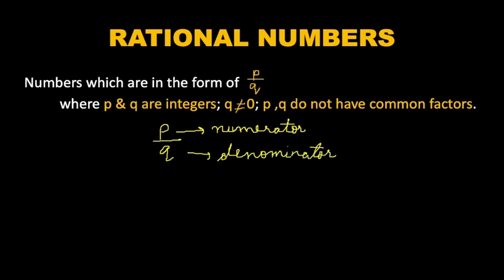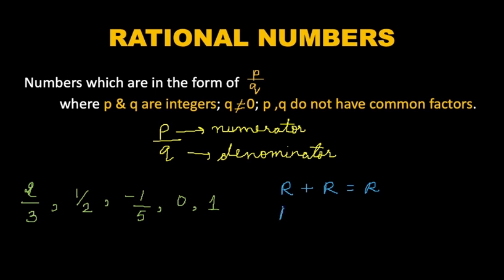Let us understand this topic with the help of a few examples. Rational numbers are like 2 by 3, 1 by 2, minus 1 by 5, 0 by 1. These all are rational numbers. Now let us talk about the operations of rational numbers. A rational number added to a rational number yields a rational number. A rational number subtracted from a rational number yields again a rational number. A rational number multiplied by a rational number gives a rational number. And a rational number divided by a rational number is also a rational number.